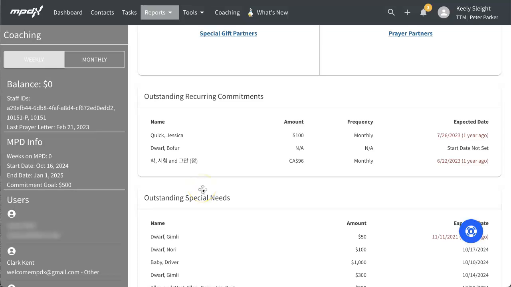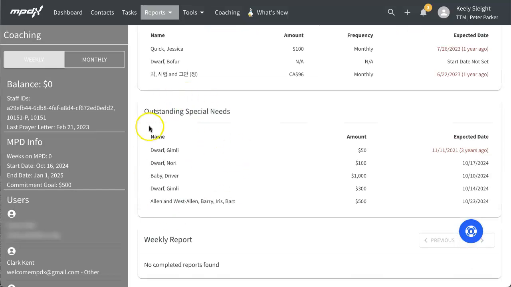We're almost to the end of the report. The only contacts listed under the Outstanding Recurring Commitments section are those with the status of Partner Financial and a commitment amount, but with commitment received set to no, and a commitment start date that has passed or is in the future. The Outstanding Special Needs section is populated automatically from the Appeals tool when donations are noted as committed but are not received, according to Donation Services records.